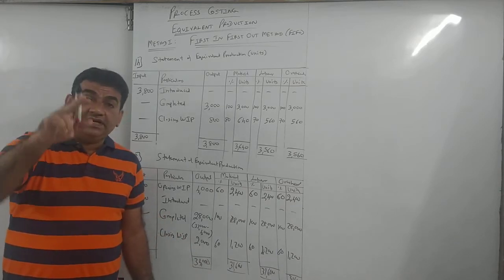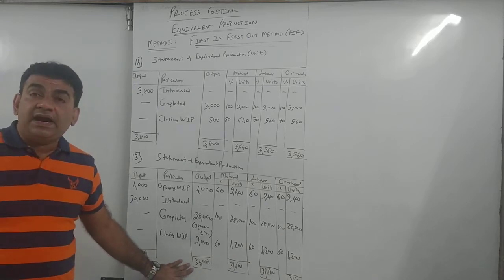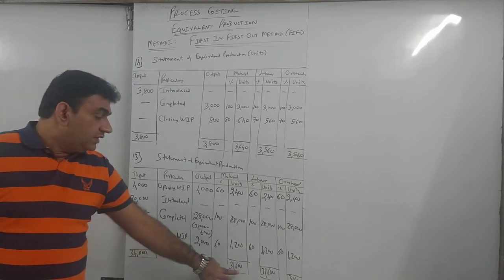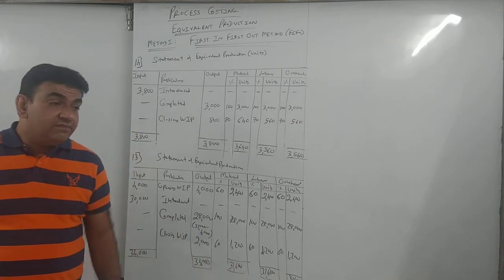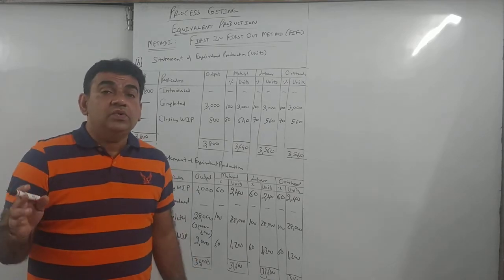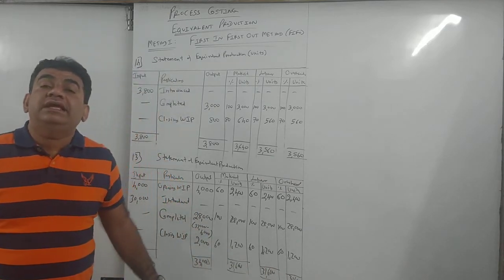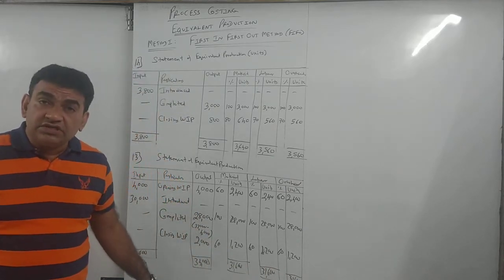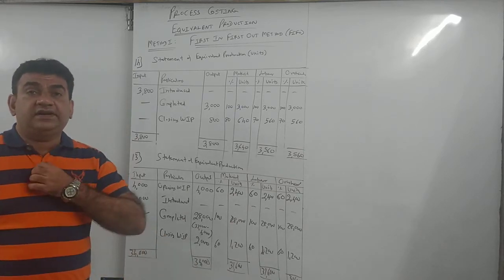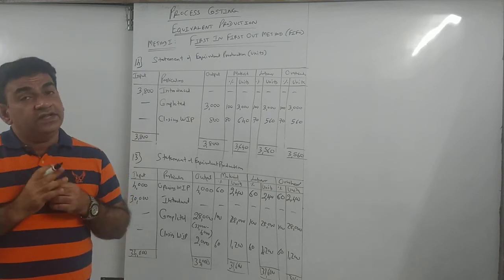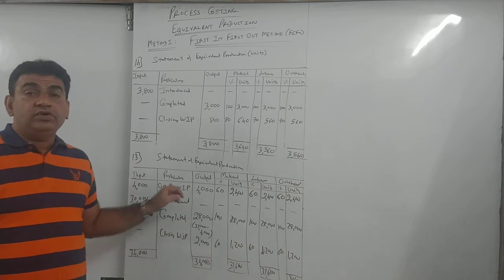Now see again I repeat. Interpretation means what? How you interpret? 34,000 partly completed units is equal to 31,600 fully completed units. 34 partly completed units is equal to or is equivalent to 31,600 fully completed units.